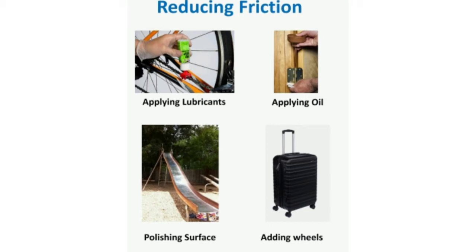Next, lubrication is another way to make a surface smoother. Reduce the forces acting on the surfaces. Reduce the contact between the surfaces.